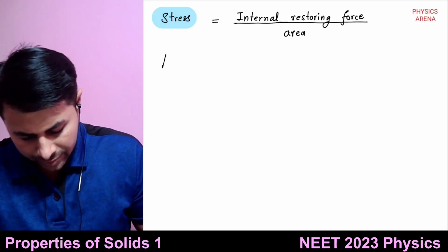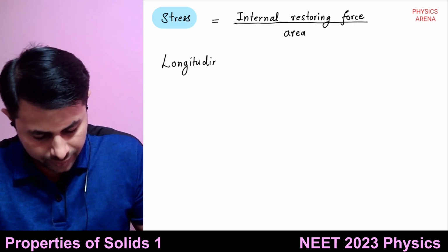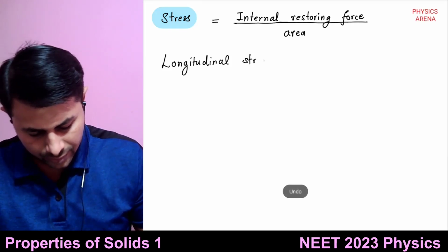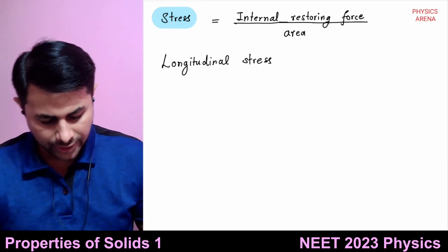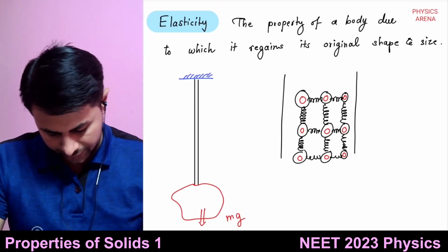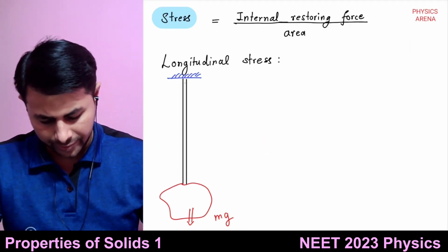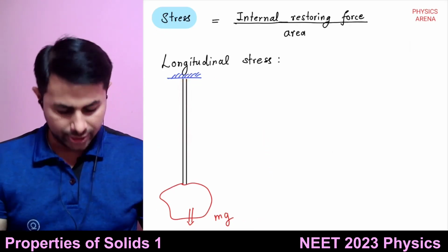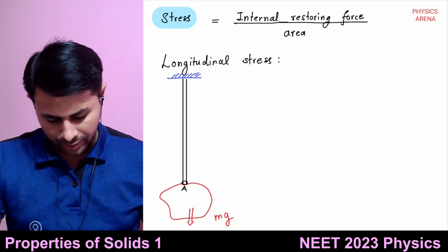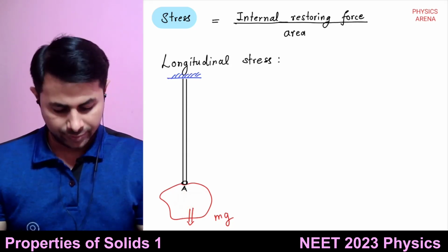The first one is known as longitudinal stress. So what is longitudinal stress? For an example, here we have a wire. This wire will have some cross-sectional area, suppose A, and we have connected a load on this wire.